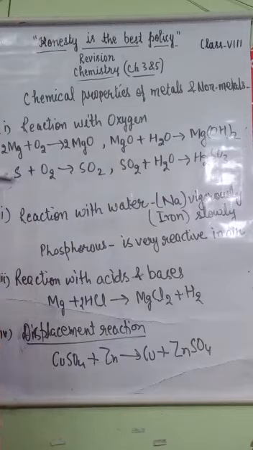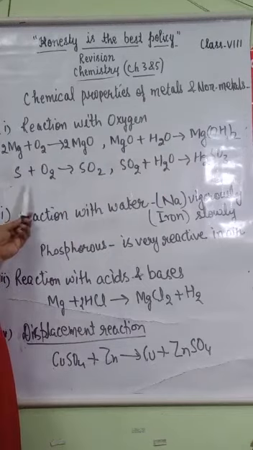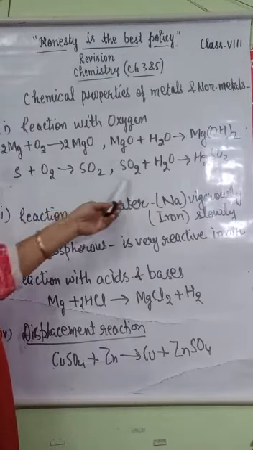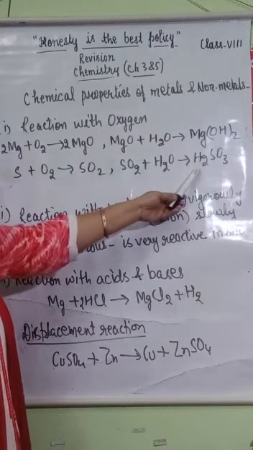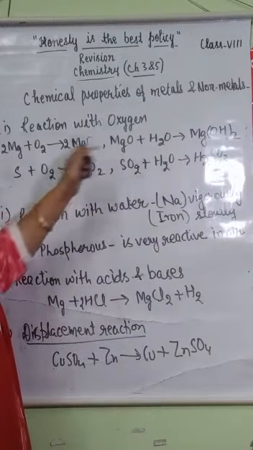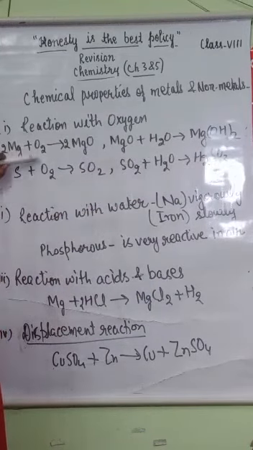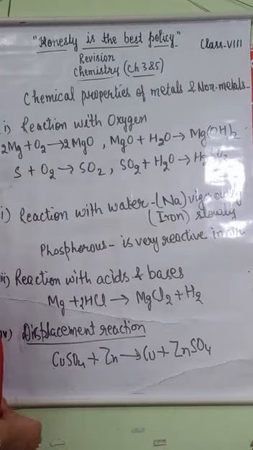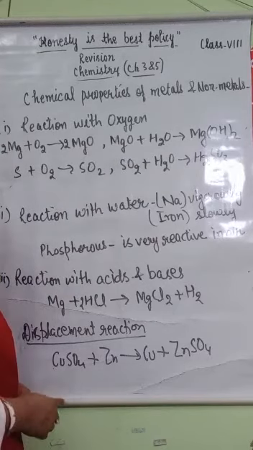Non-metals also react with oxygen, like sulfur reacts with oxygen and forms sulfur dioxide, and when it dissolves in water, it forms sulfurous acid. The difference is that the oxides of metals are basic in nature, while oxides of non-metals are acidic in nature. You can test it by using litmus paper.